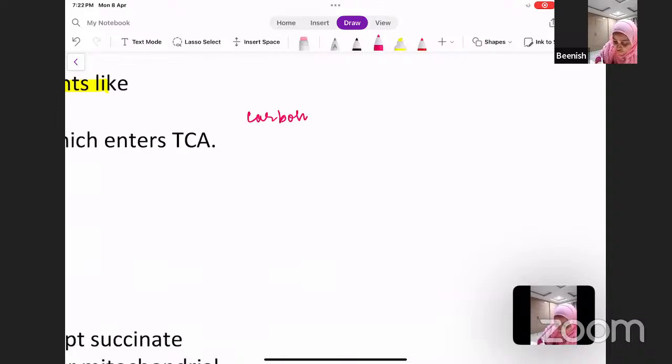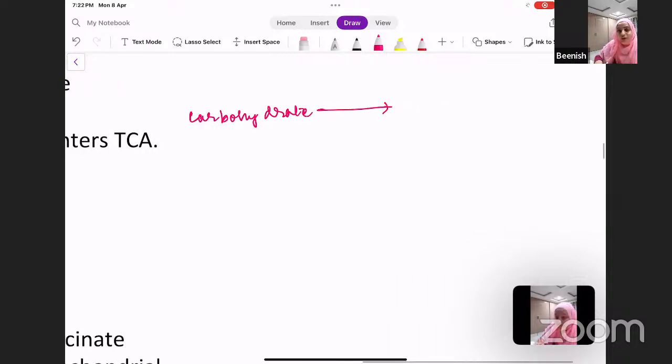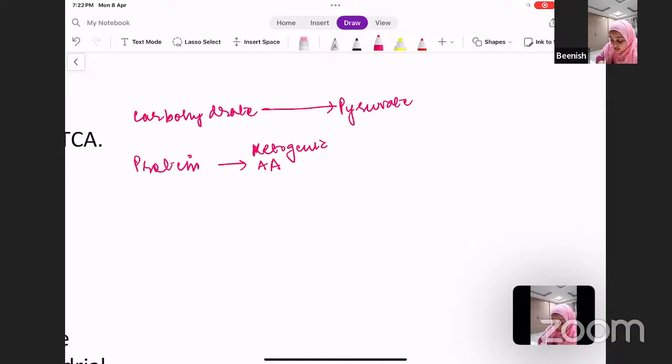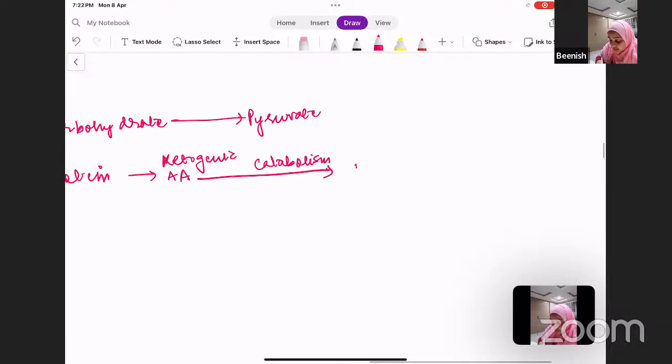See, your carbohydrate. What happens to the carbohydrate that you intake? It undergoes glycolysis, and in the glycolysis, pyruvate is formed. Now your proteins are broken down into amino acids, and your ketogenic amino acids, when they catabolize, also end up forming acetyl-CoA.